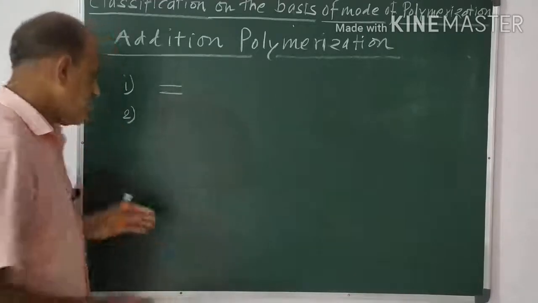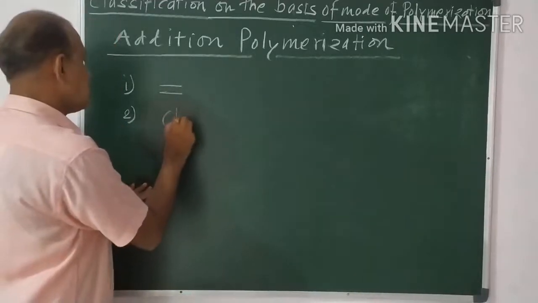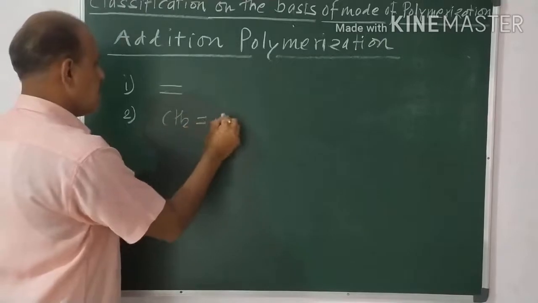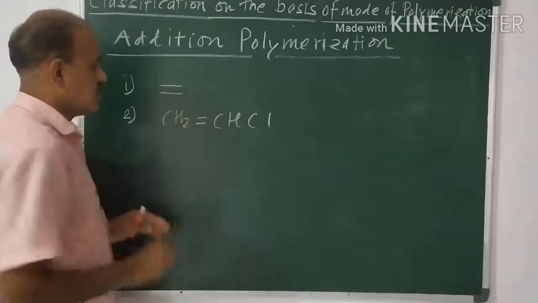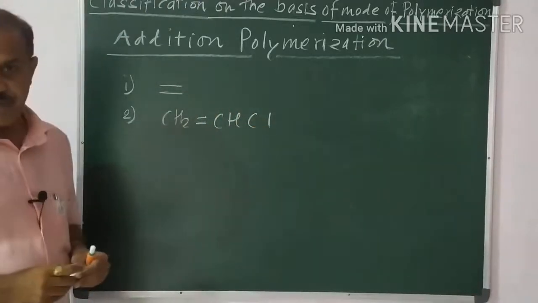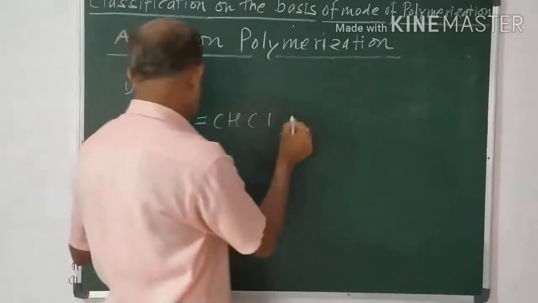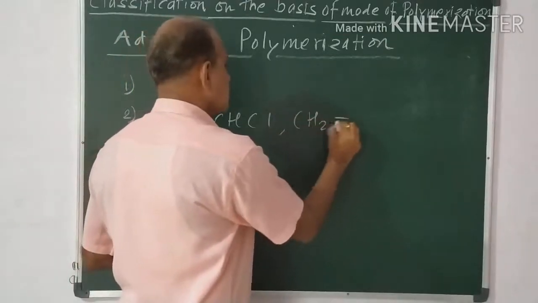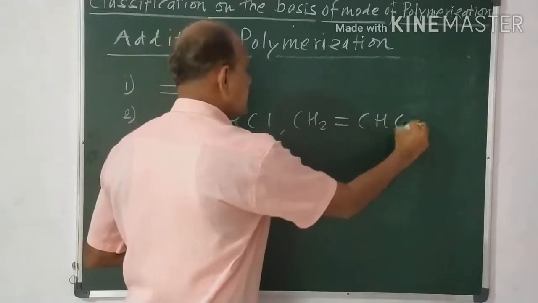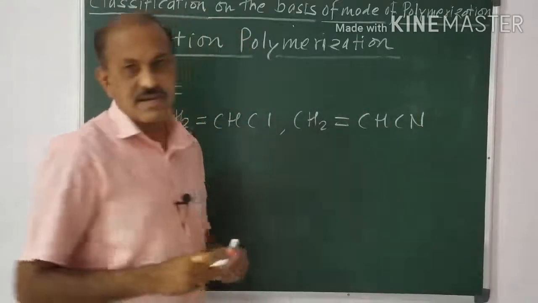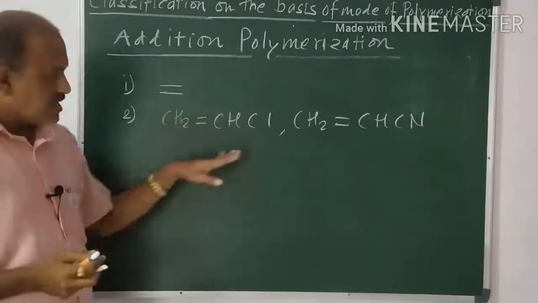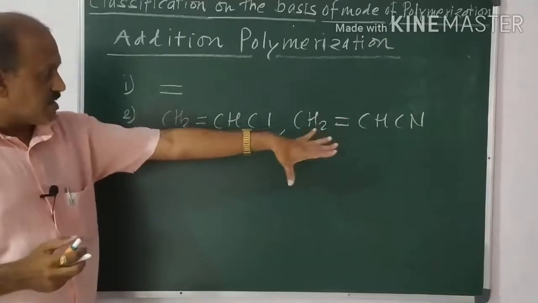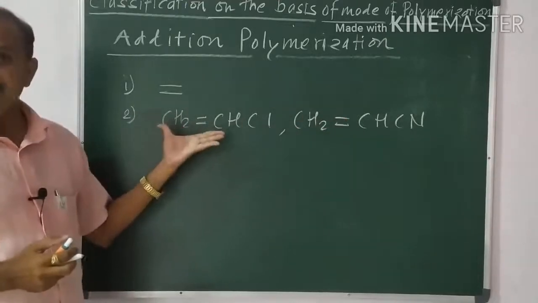For example, CH2=CHCl, this is vinyl chloride, or CH2=CHCN, this is acrylonitrile. These are vinyl compounds.